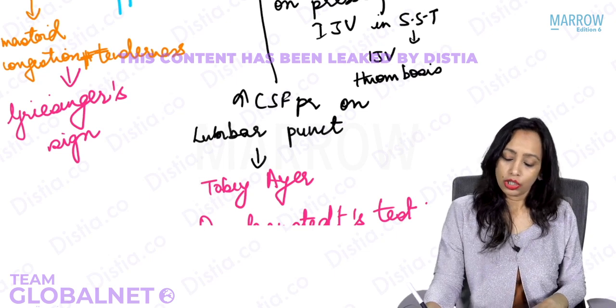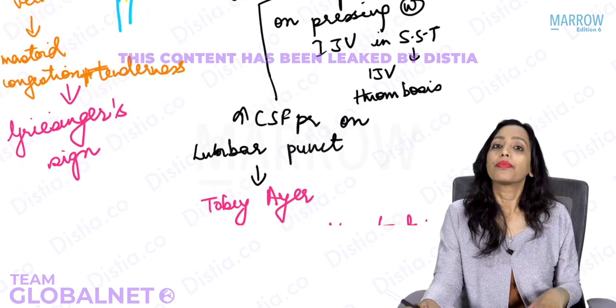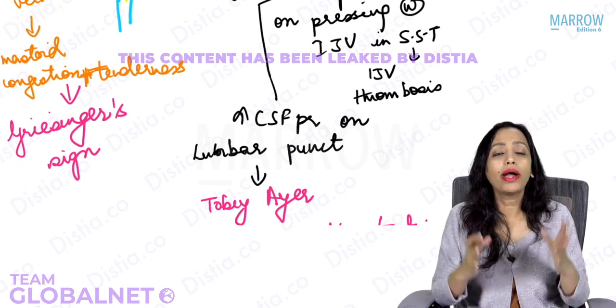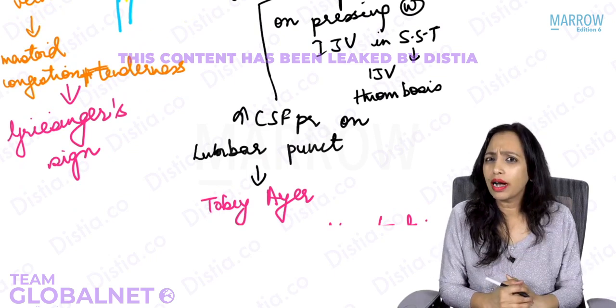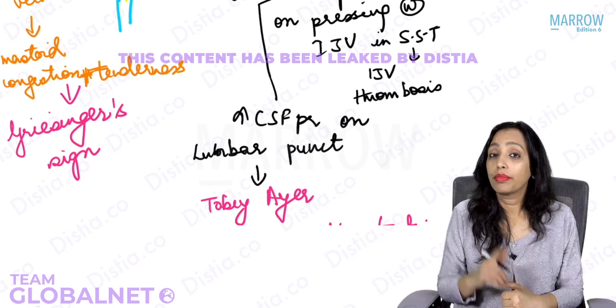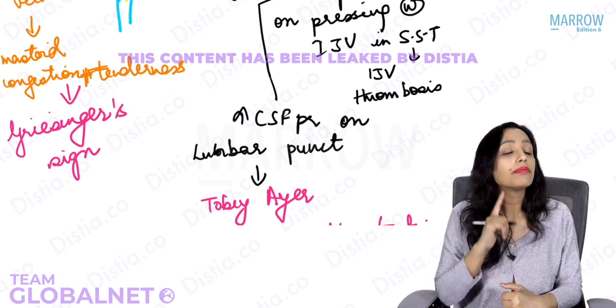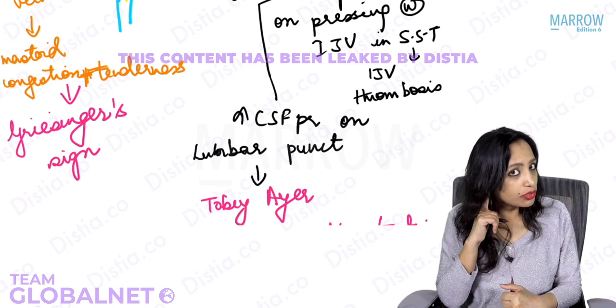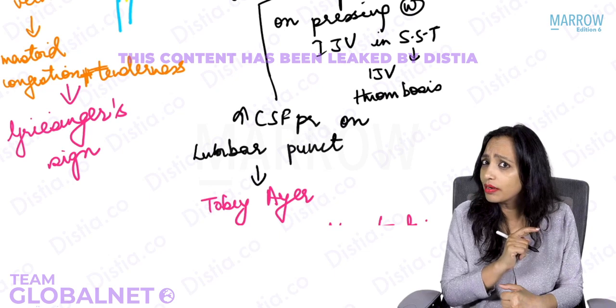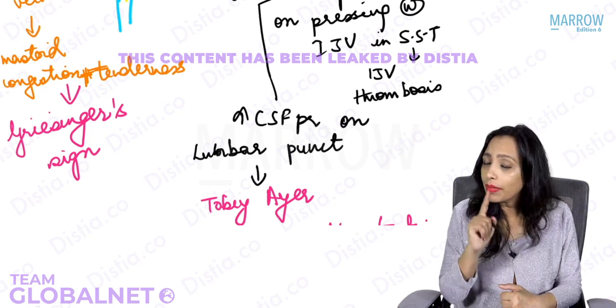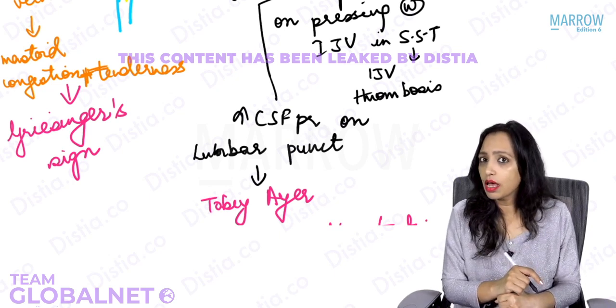So that is what happens in sigmoid sinus thrombosis. Gradenigo's syndrome is seen in petrositis. Griesinger's sign, sigmoid sinus thrombosis. Ironed out mastoid, mastoiditis. Reservoir sign, mastoiditis.